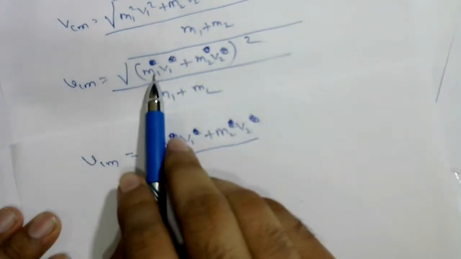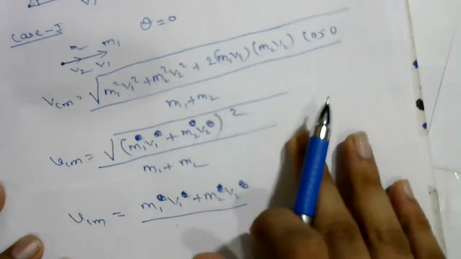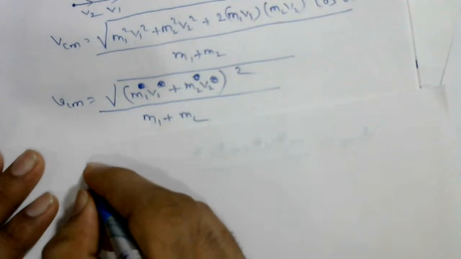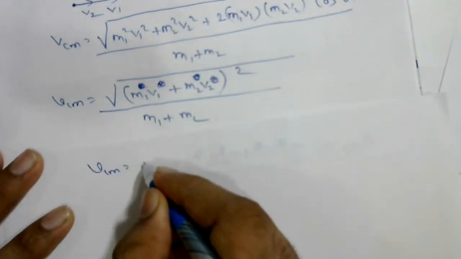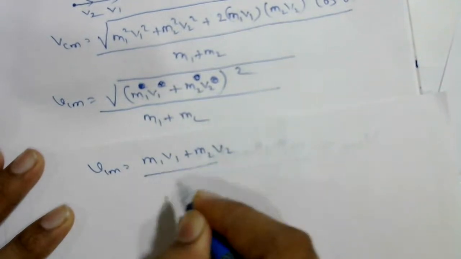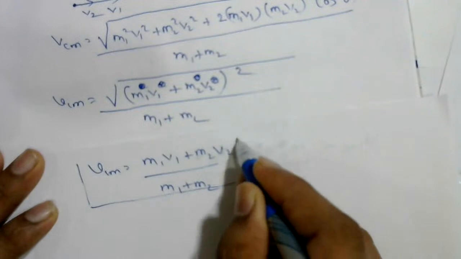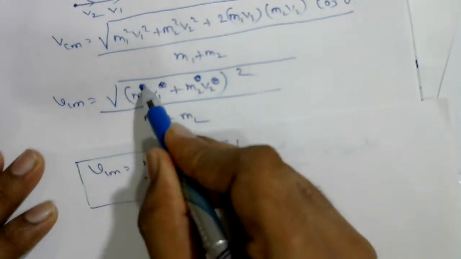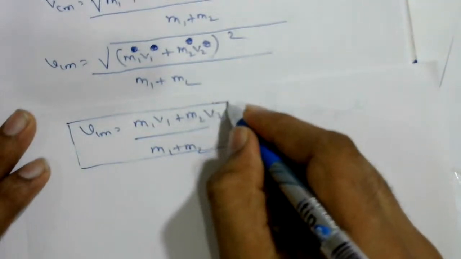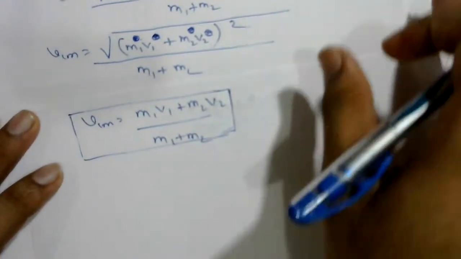Okay, so if you expand this one, this term will get cancelled. So next we see m equal to m1 v1 plus m2 v2 upon m1 plus m2. Sorry, this square will not come. Okay, so this is the general formula when both are moving in the same direction.